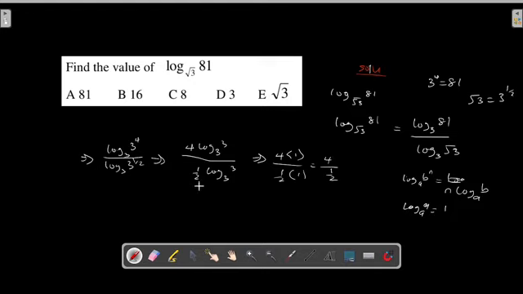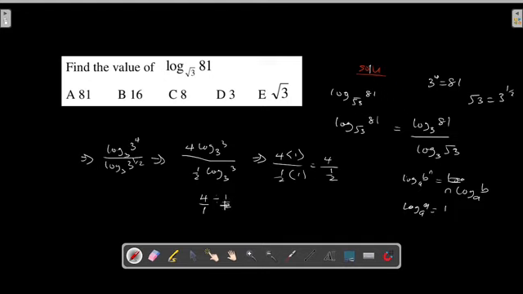Now let's break it down into normal mathematics. That's 4 divided by 1 over 2. This part is not a fraction, the other part is a fraction. You can make this one a fraction by introducing over 1 to it. This part is a fraction and this part is also a fraction. In a mathematical expression, when the first part and second part are both fractions and are separated by division, you have to change the division to multiplication. And when division is changed to multiplication, the second part becomes the inverse of the second part.